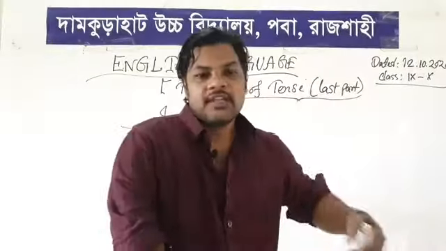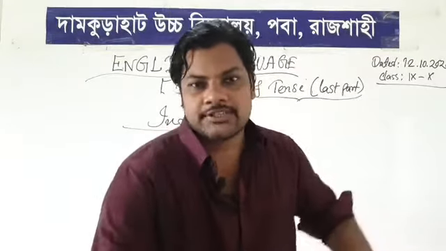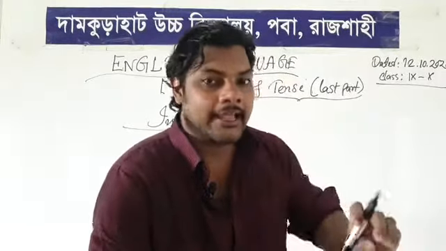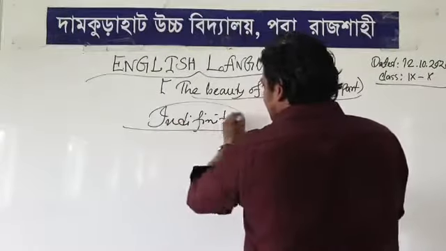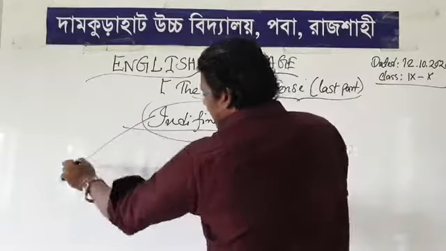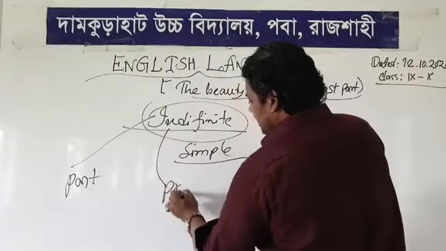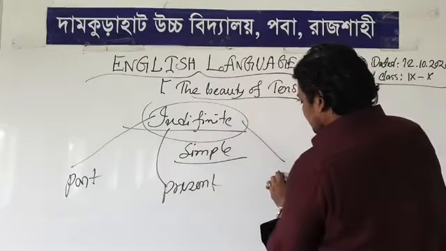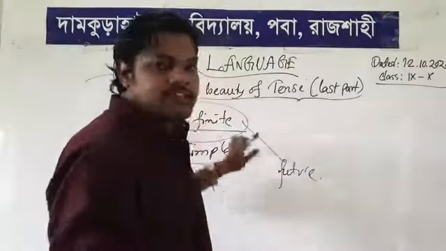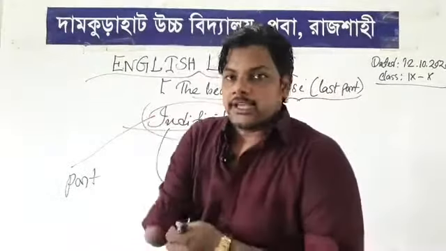Indefinite means regular work. Regular work means whatever we do, like we go to school, we eat, we bathe. Everything that can happen every time is called indefinite. Indefinite is also called simple. That means indefinite has three terms: one is past, second is present, and third is future.